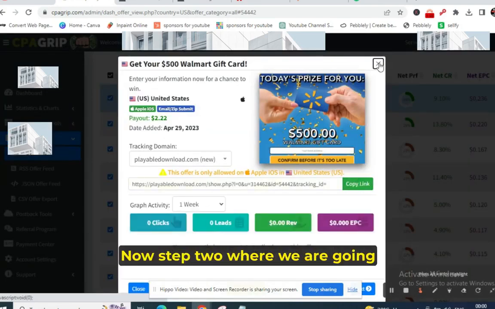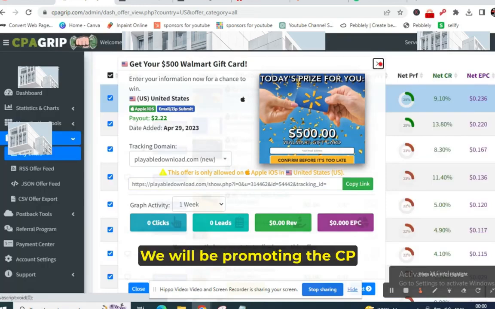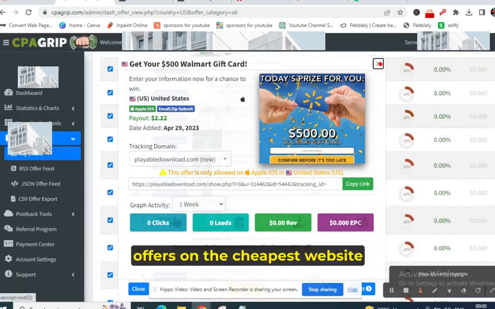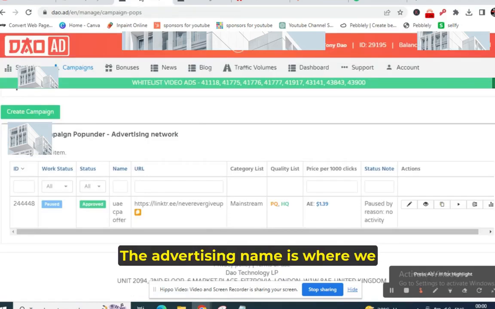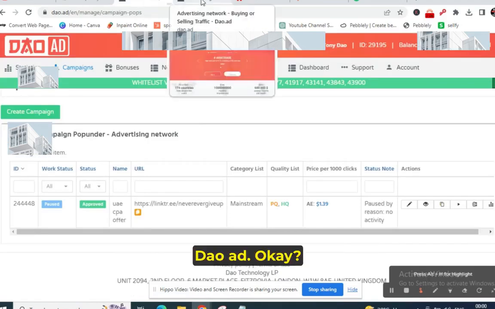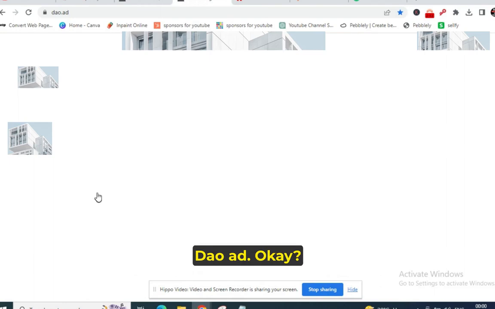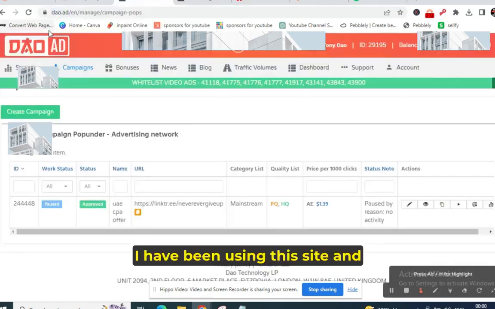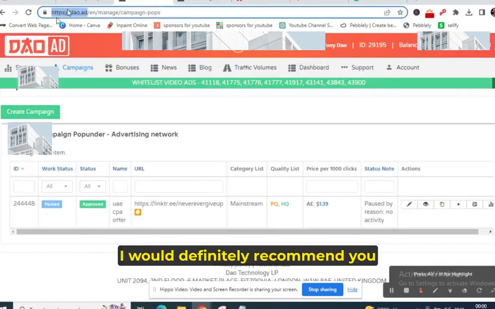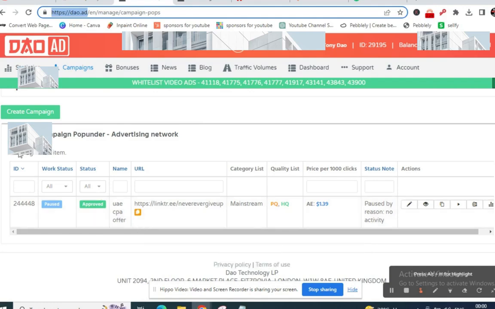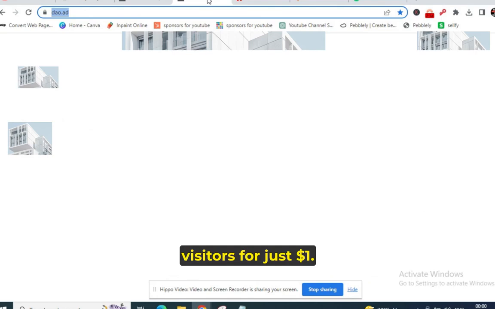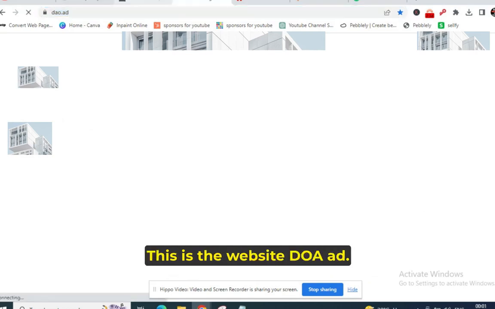Now step two, where we are going to get the traffic from. We will be promoting the CPA offers on the cheapest website where there is very little competition. The advertising network where we will buy the traffic from is DAO.AD. This is the traffic source. I have been using this site and I would definitely recommend you to go and create a campaign on this website for 2,000 visitors. You will be getting 2,000 visitors for just $1. This is the website, DAO.AD.